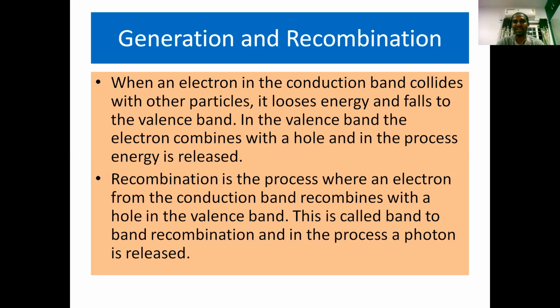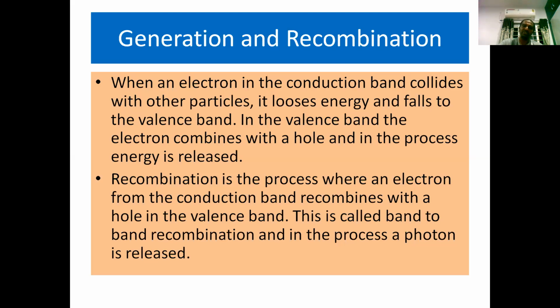When an electron in the conduction band collides with other particles, it loses energy. As a result, it falls to the valence band, and in the valence band the electron combines with the hole. As a result, energy is released. So recombination is the process where an electron from the conduction band recombines with a hole in the valence band. This is called band-to-band recombination, and in the process, a photon is released.